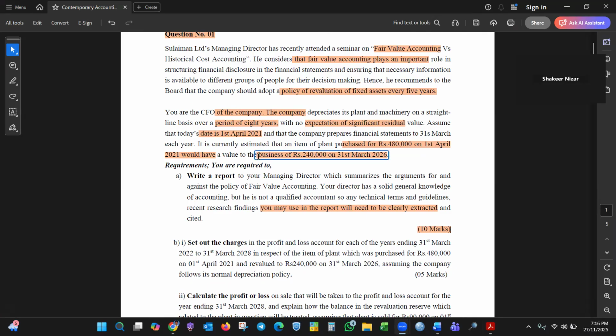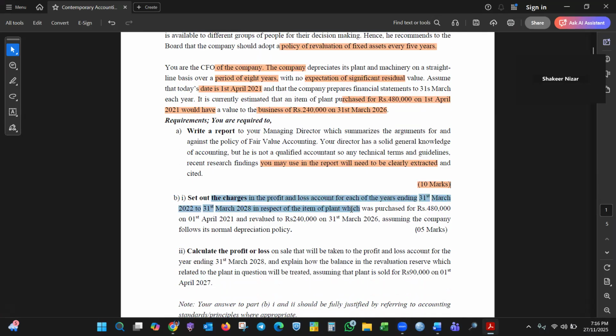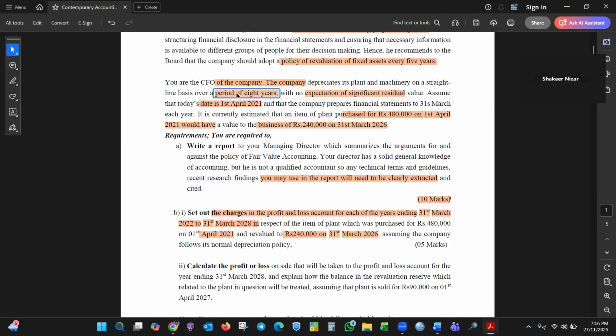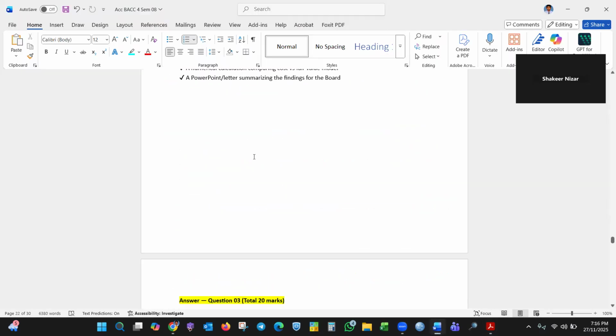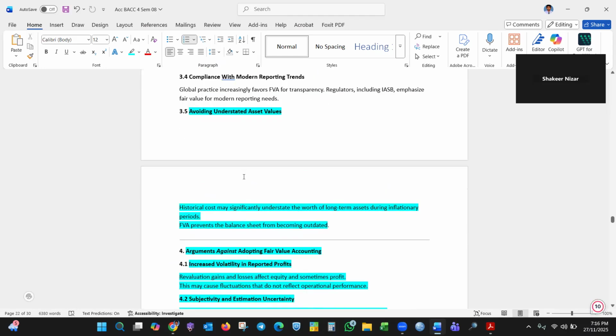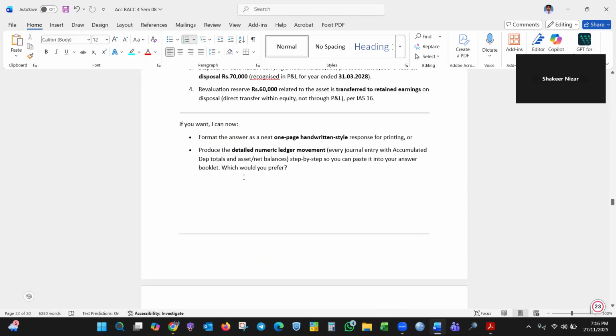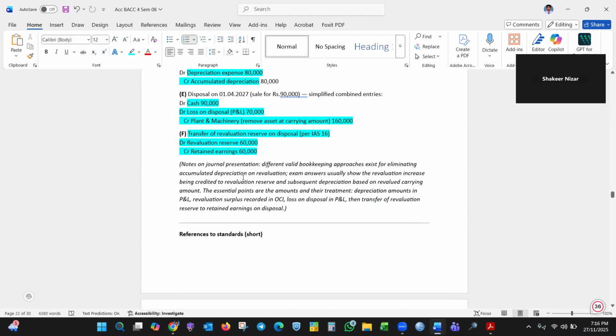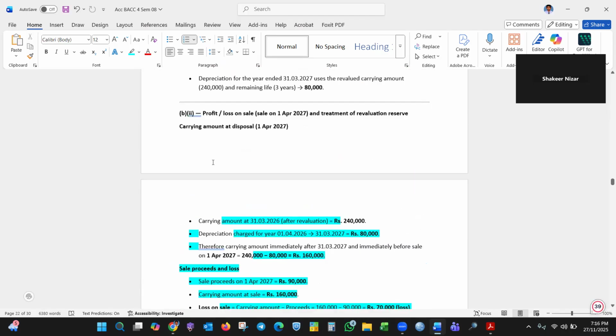The second one: set out the charges to the P&L for the year ending 31st March 2022 to 28 in respect of the item purchased for 480,000 on 1st April 2021 and revalued at this date. Assuming the company uses the normal depreciation charge. 480,000 divided gives 60,000. I think the answer should be there. Here you can see the answer.